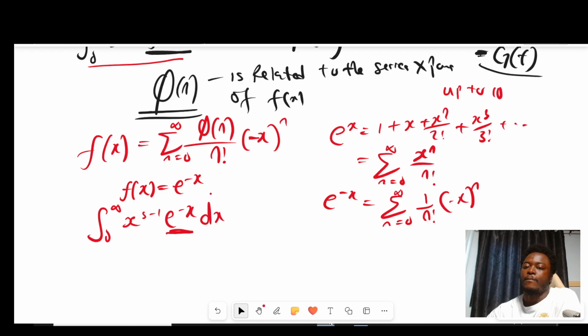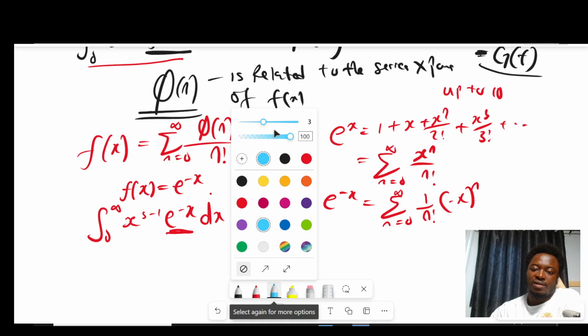Okay. Now you can see that if you compare this with the form of the Mellin transform, if you run the comparison test, okay.